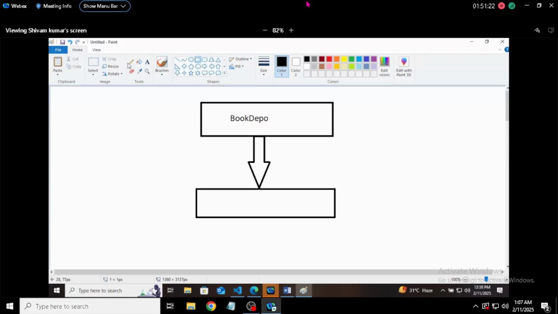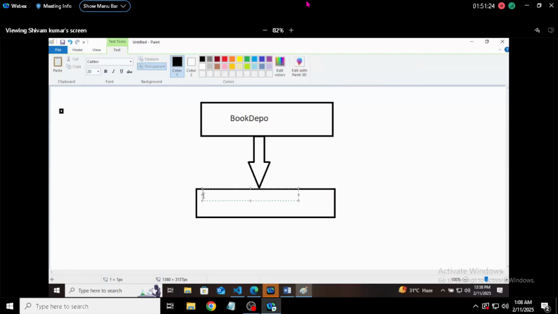So here I will write: user can create the account. If the user can create the account, how many pages do we need for that? Login and sign up components. For solving this layer, you need to create login and sign up components with integration with Firebase.